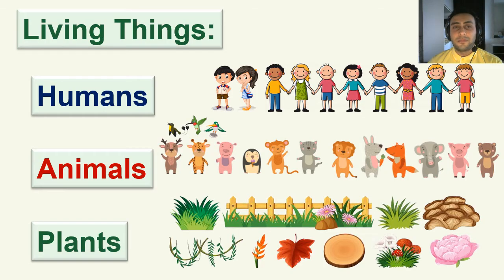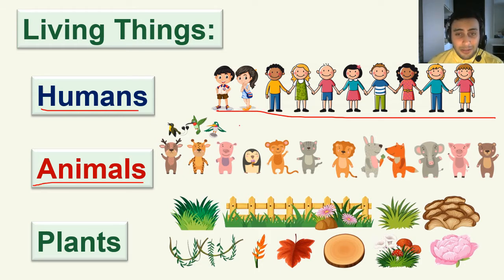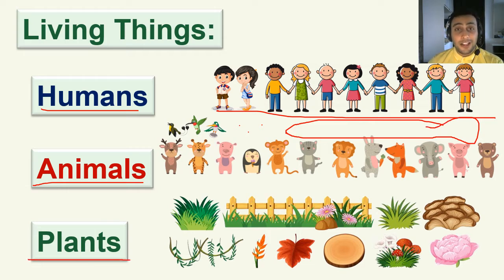Now, living things can be humans like us. It can be animals. It can be tiny animals, or very big animals like a blue whale, okay? Or plants. Plants are also living things. So a flower you see outside, it's also a living thing.